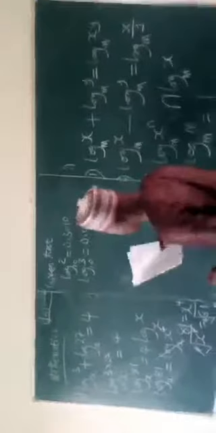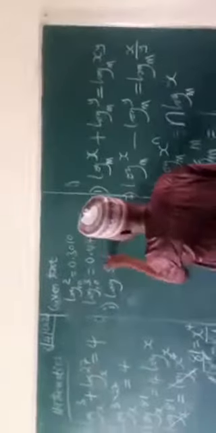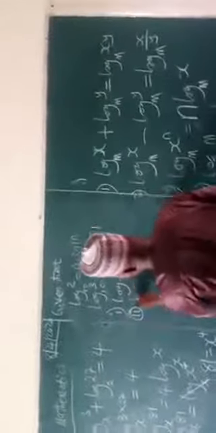Now, find the value of 1, log 3.6, 2, log 0.9, all in base 10.